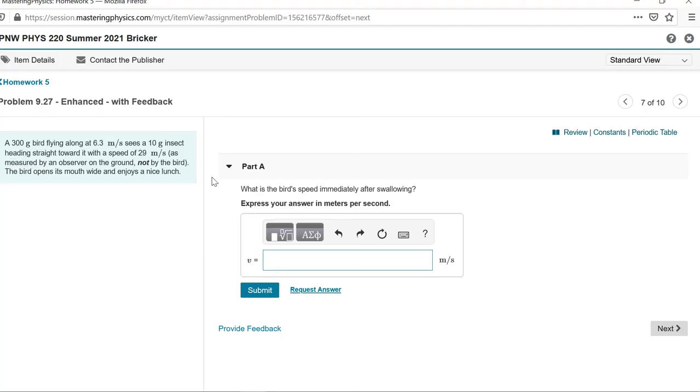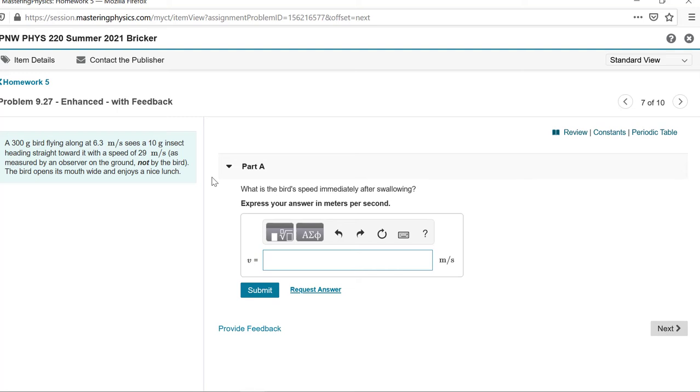Okay, so in this one you have a 300-gram bird flying at 6.3, sees an insect straight ahead traveling towards it with a speed of 29, as measured by somebody on the ground. Okay, so it's not a relative velocity thing. The bird opens its mouth wide and enjoys a nice lunch. What is the bird's speed immediately after swallowing?